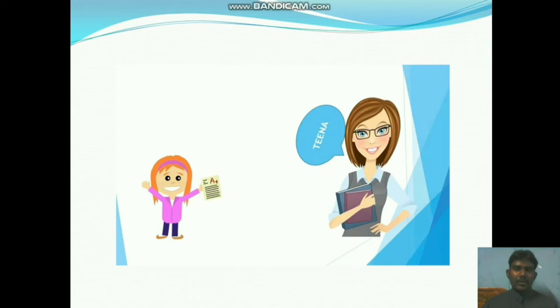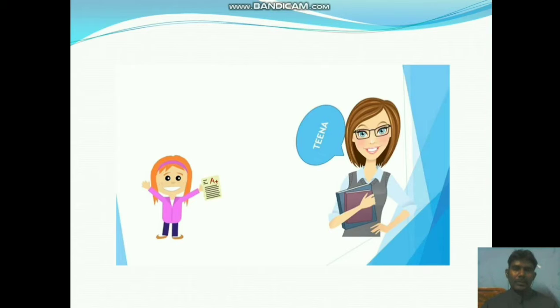The class teacher calls the class leader by name. His name is Tina. So when the teacher says, Tina, please bring the absentees list, the class leader will definitely come and submit that absent list.